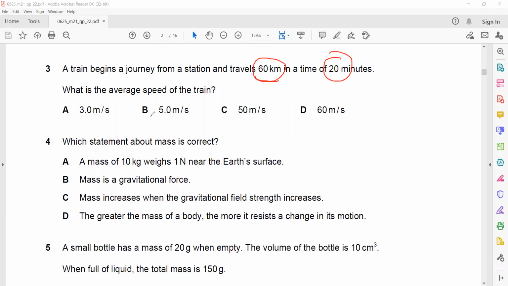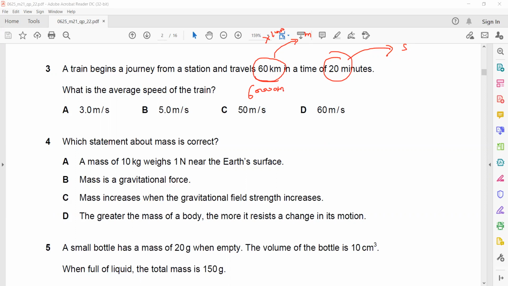meters. And the time is in minutes. We have to convert into second, multiplied by 60. So 6 multiplied by 2 is 12, and then 2 zeros. So it will be 1200 second. And what is the formula for average speed? That's total distance divided by total time. 60,000 divided by 1200.